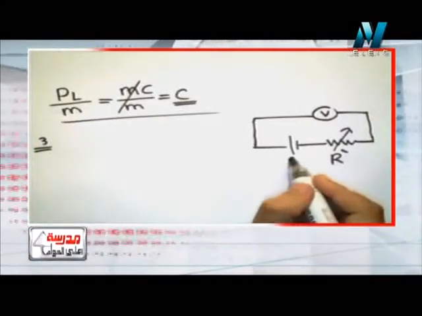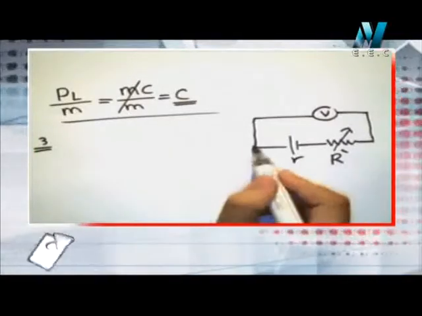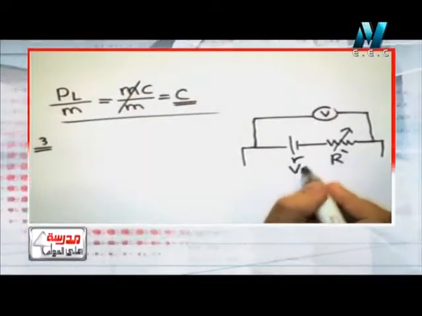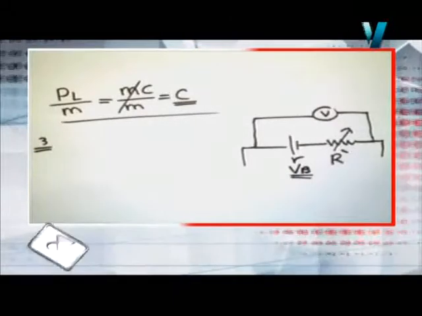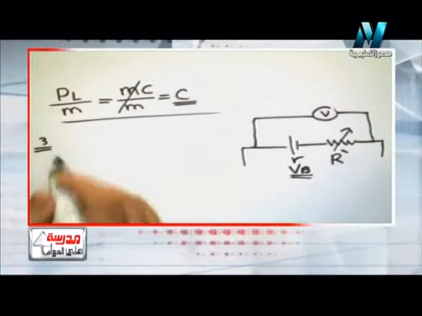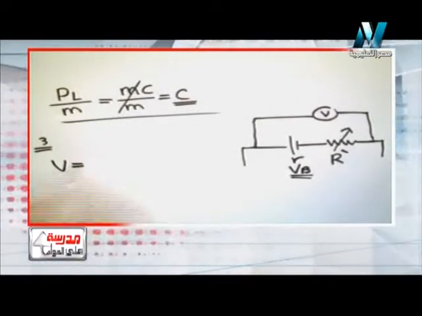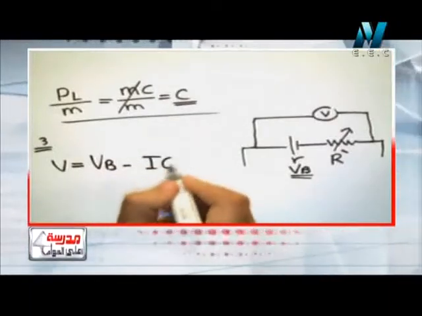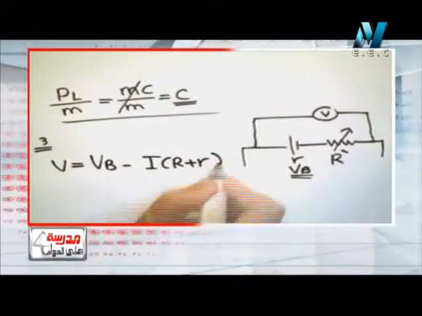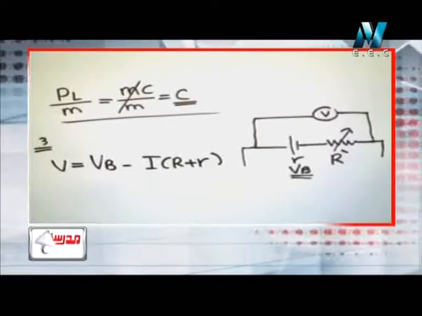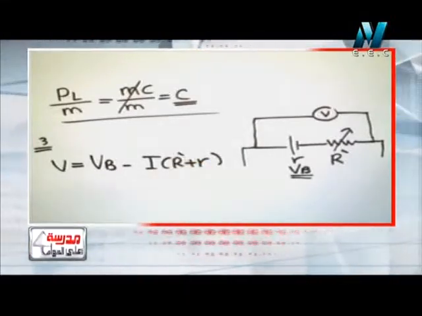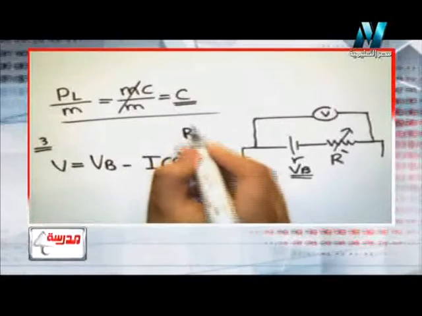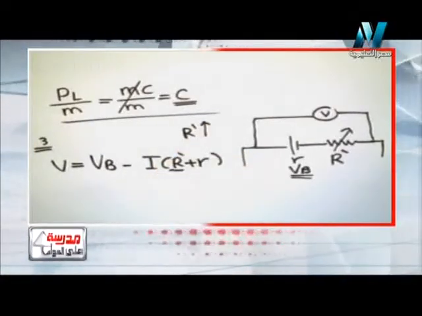We know that the battery has a certain resistance which is r small and the other parts of the circuit, and the potential difference or electromotive force of this electric source is VB. What is the reading of the voltmeter? The reading of the voltmeter will be VB minus I times (R plus r small), where R dash is the variable resistance. He asked me what will happen if the variable R increases.